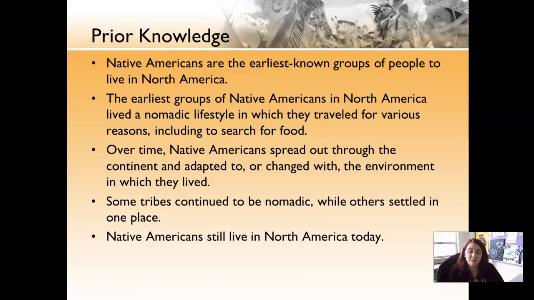This allowed them to travel and spread out throughout the continent and change as the environment changed. Now, eventually, a lot of them settled down, but some of the tribes still are very nomadic. And there are still Native American tribes that live there today.